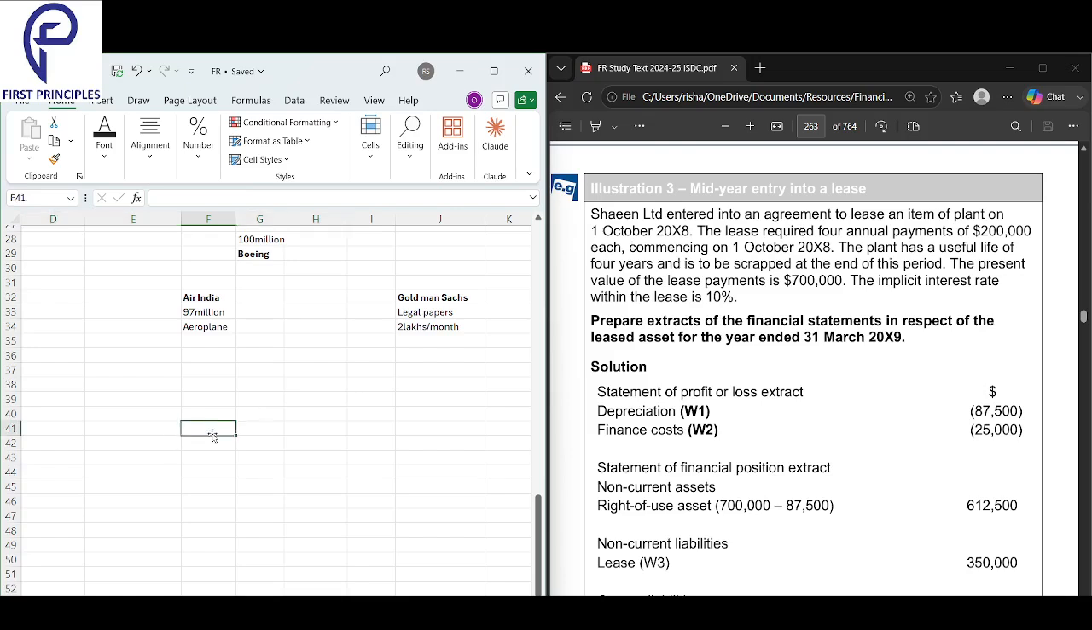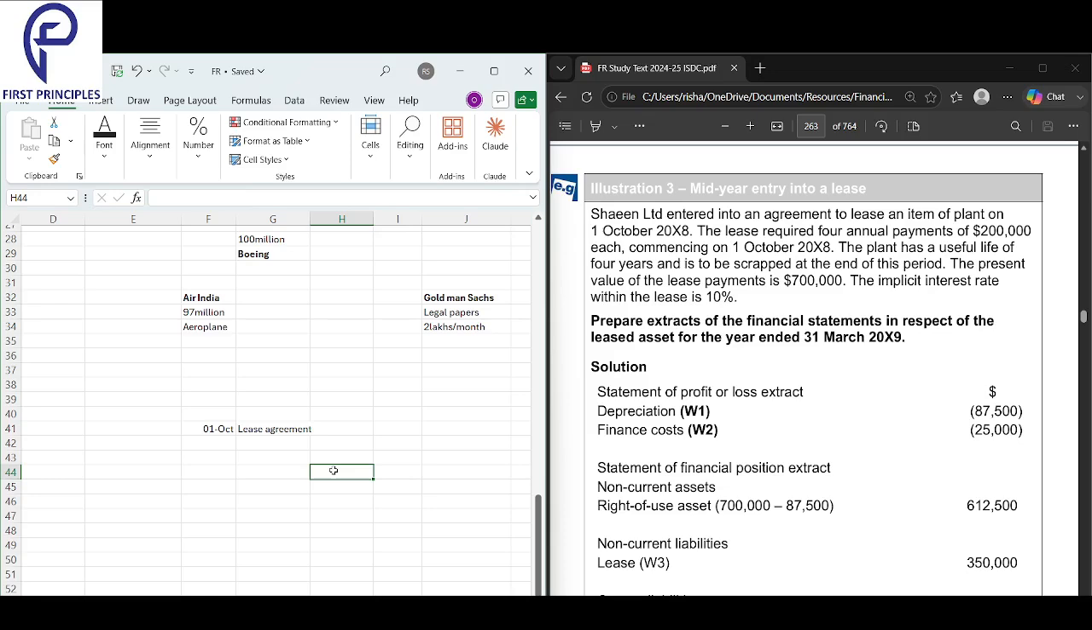Please write it down, guys: 1st October. When did they get into a lease agreement? Easy, 1st October. Nothing difficult here. The first day of October they got into a lease agreement.